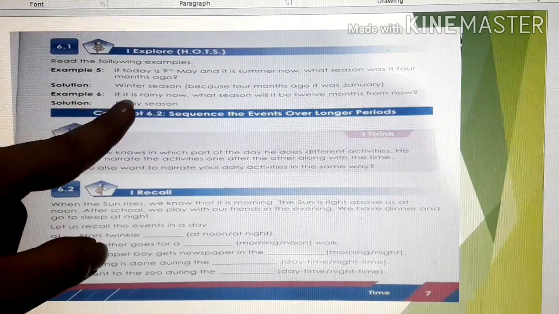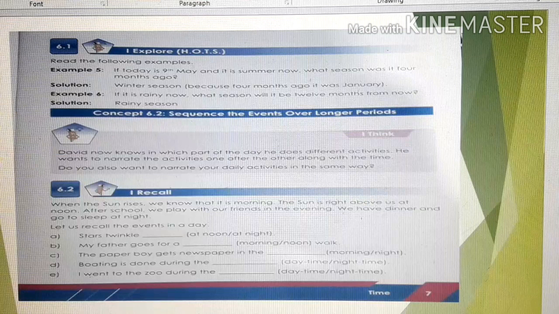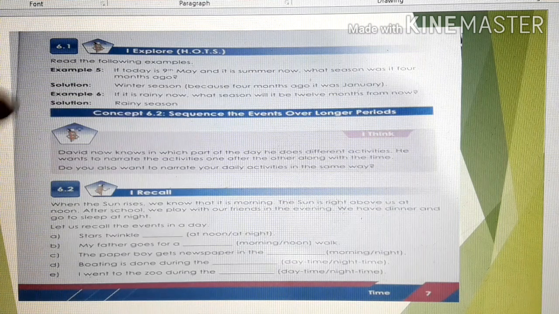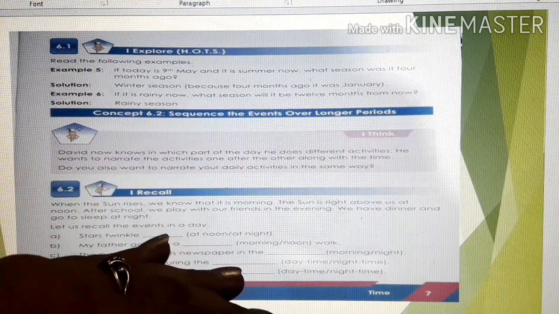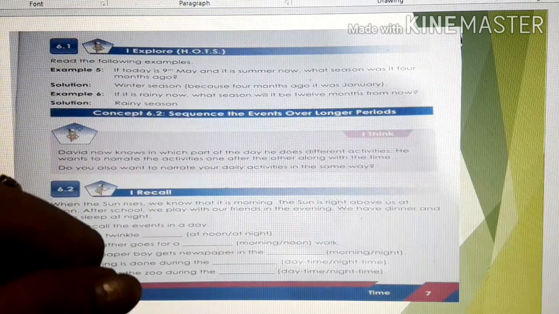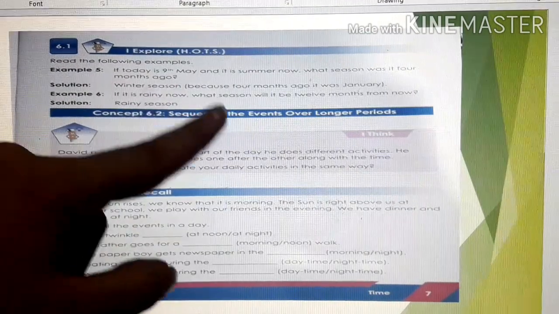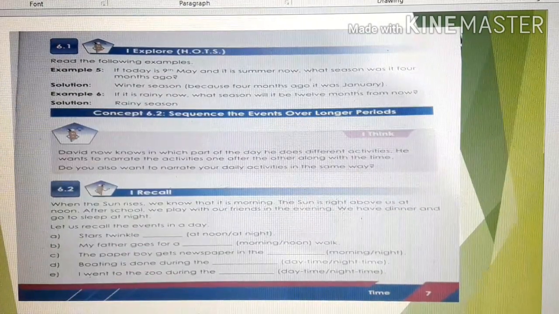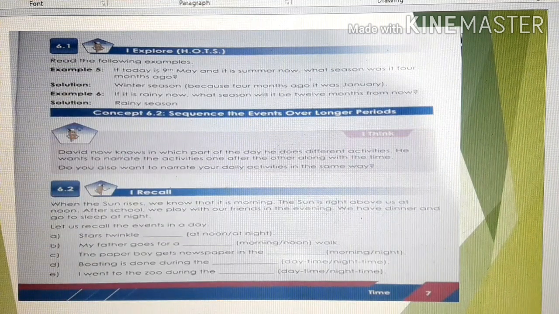Example 6. If it is rainy now, what season will it be 12 months from now? Children, if it is rainy season now, what season will it be 12 months from now? It will be rainy season, children. If you start from rainy season, then it will stop in rainy season. 12 months complete 1 year, right? So, if it starts from rainy season, it will end in rainy season. Is it clear? So, the answer is rainy season. You can practice this at home, children.